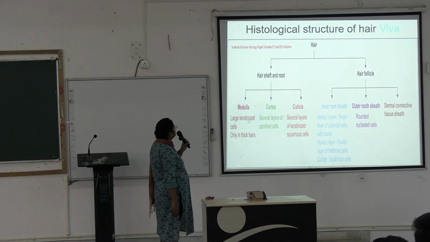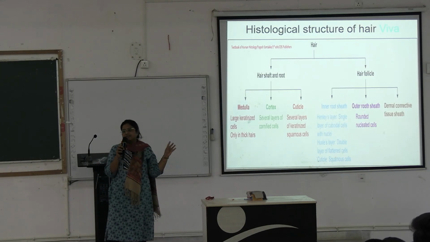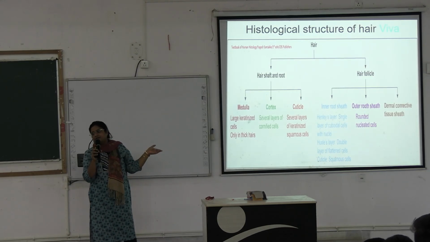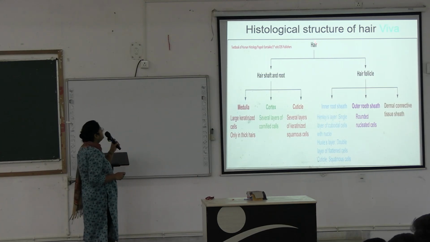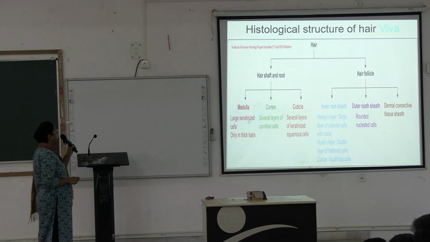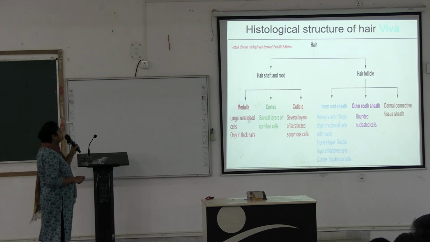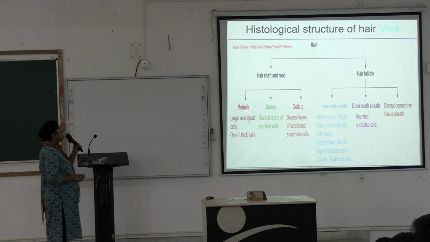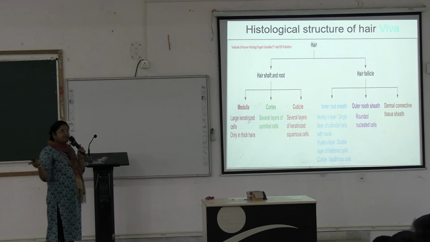Okay, next we are going to different appendages, skin appendages, which we will discuss shortly. First we will discuss the hair. The histological structure of hair: hair has a hair shaft and root and a hair follicle. Hair shaft and root have three parts: first the medulla, then the cortex, then the cuticle, from inside outward.